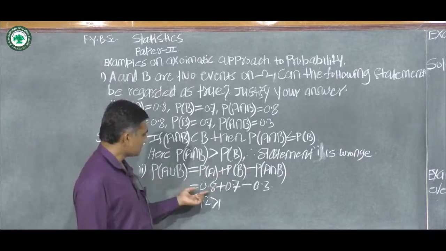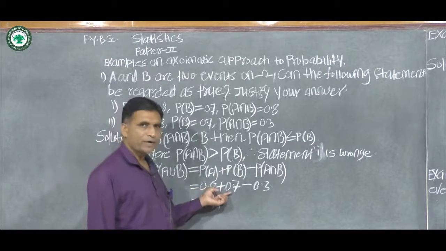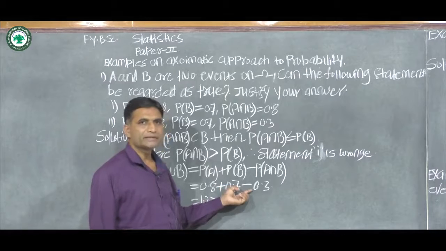Probability of A union B is equal to 0.8 plus 0.7 minus 0.3.